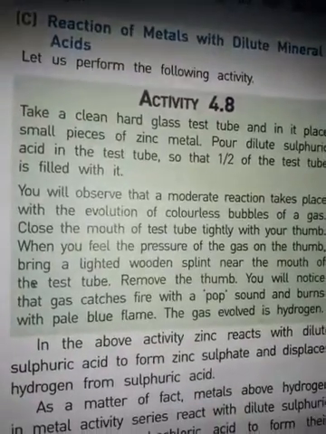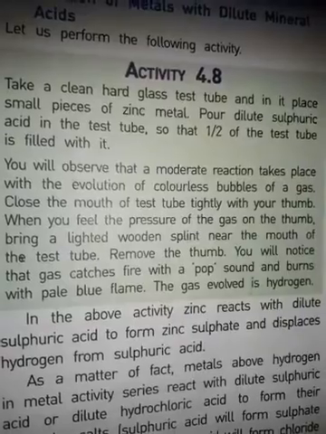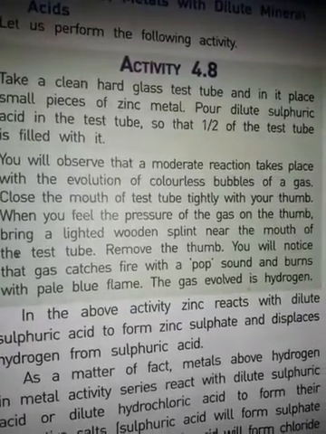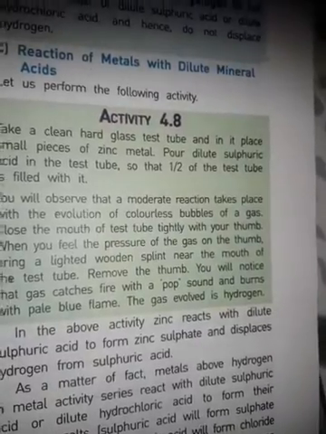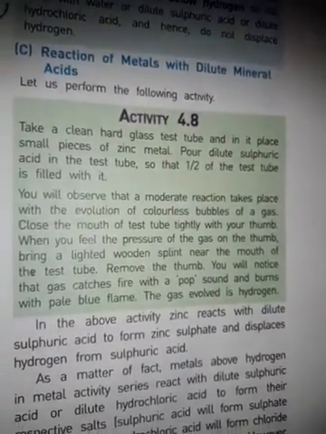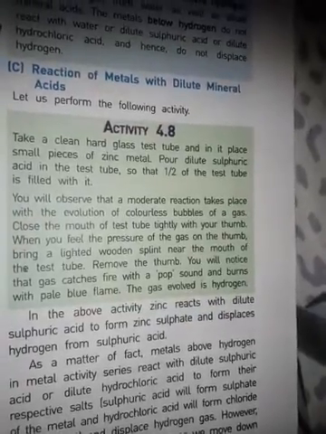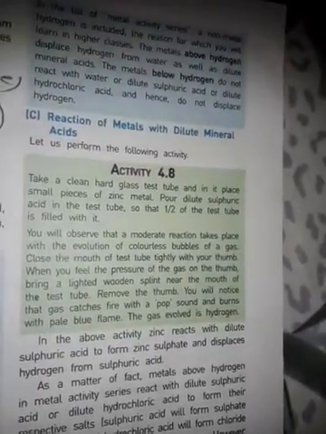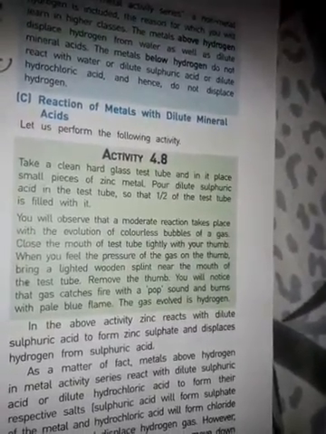In this activity, you take a glass test tube and place in it a small piece of zinc metal. Then you add sulfuric acid to the test tube so that half of it is filled, and you observe that a moderate reaction takes place with colorless bubbles coming out.